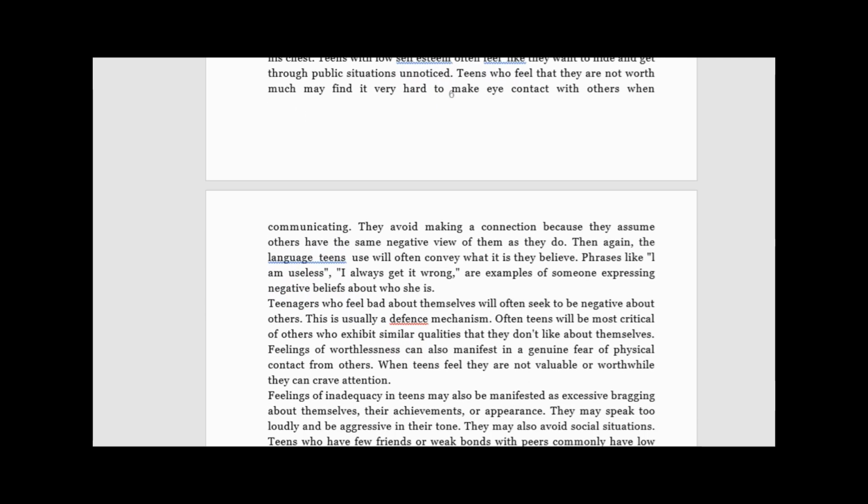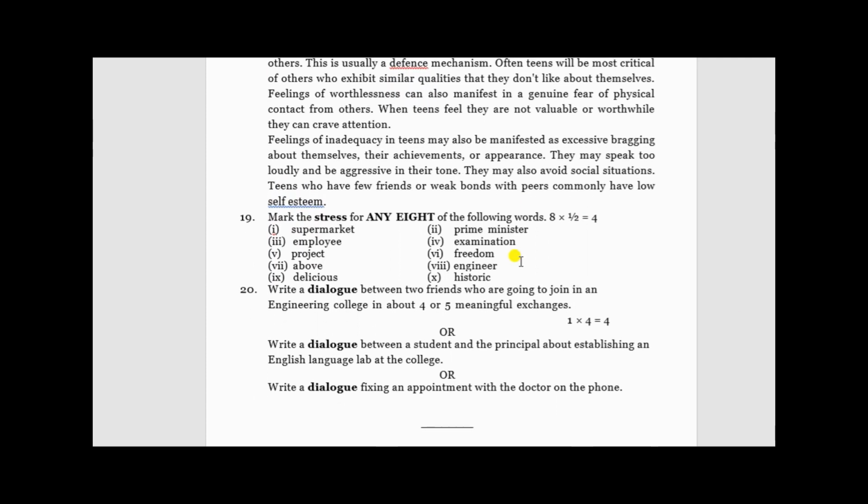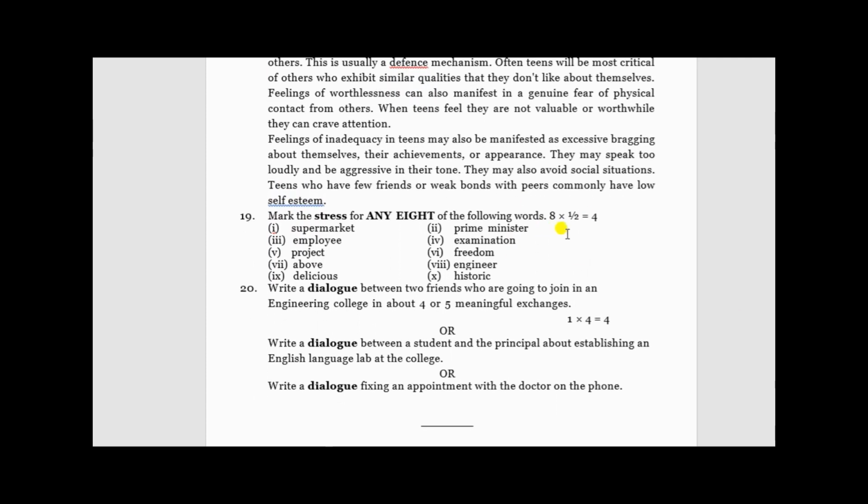And then comes one of the most crucial questions, which is word stress. Definitely I'm going to prepare a video on this. Word stress, like how you are going to mark, it's a vertical bar. Whichever letter is being stressed, before the letter you have to place that vertical bar on the top. For example, in the word delicious, I'm stressing L, so before L I'll be placing that vertical bar. You have 10, out of that you have to write 8. So here also you have choice. Even in meanings you have choice. Everywhere you have choice. For note making you don't have.